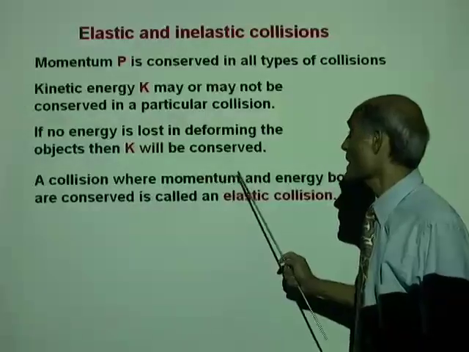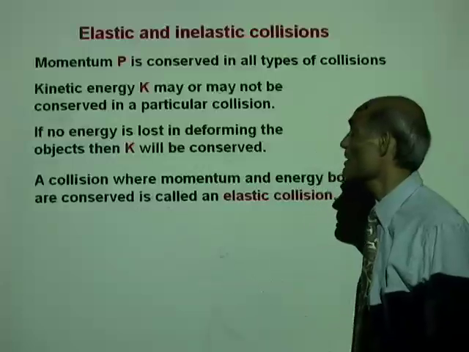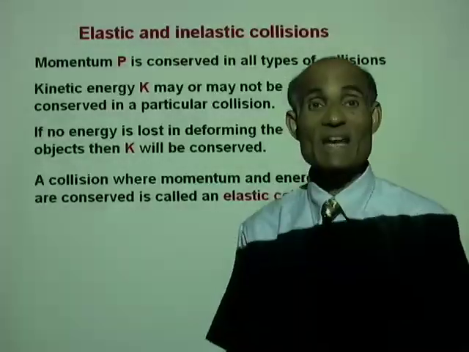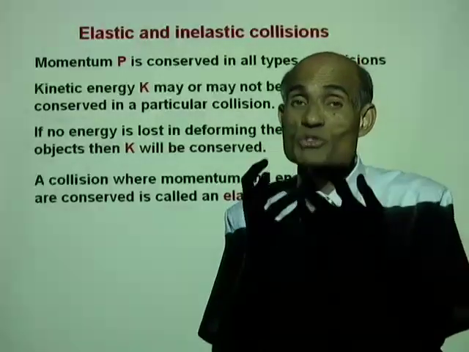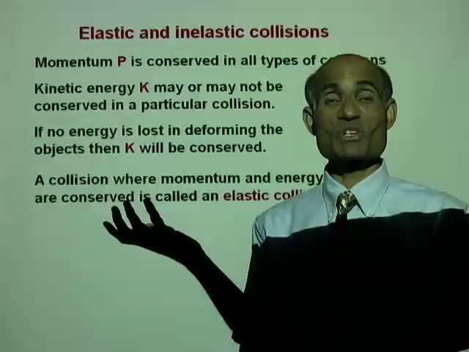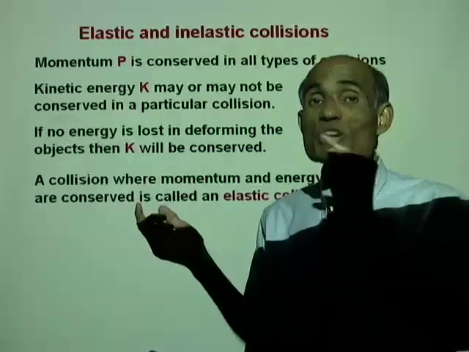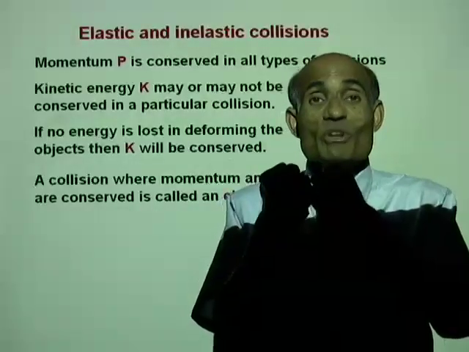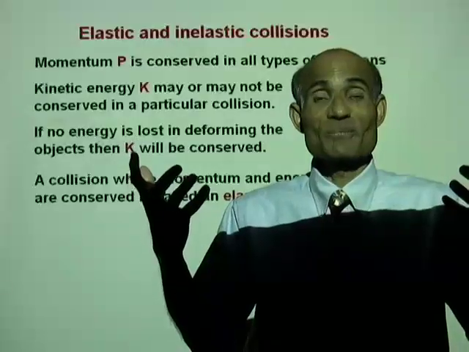A collision where momentum and energy both are conserved is called an elastic collision. So, in an elastic collision, the momentum is conserved, also the kinetic energy is conserved. That means in an elastic collision, no energy is lost in doing work in deforming the objects or producing heat or sound and so on.